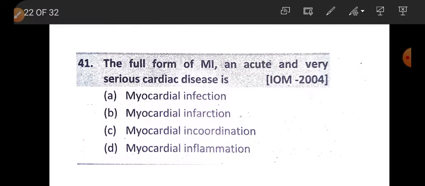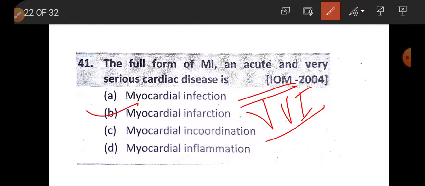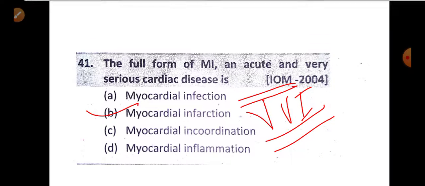Question 41. The full form of MI, an acute and very serious cardiac disease, is myocardial infarction. Very important. If some term is related to medical, then this is very important in medical entrance examination. That's why remember this. The full form of MI is myocardial infarction.